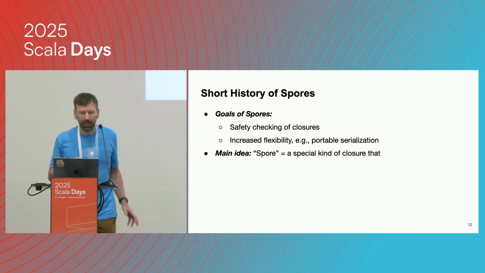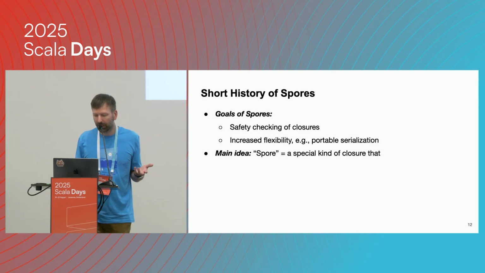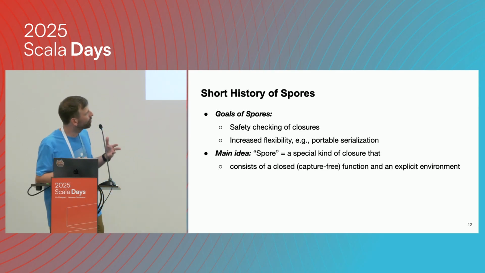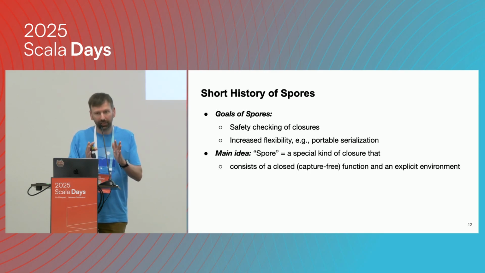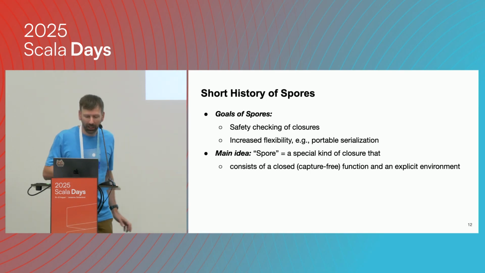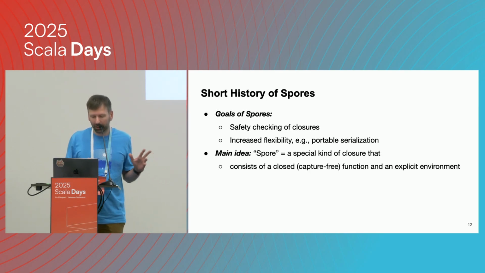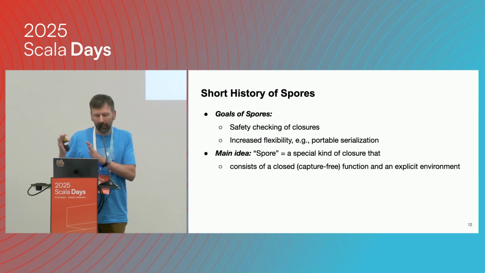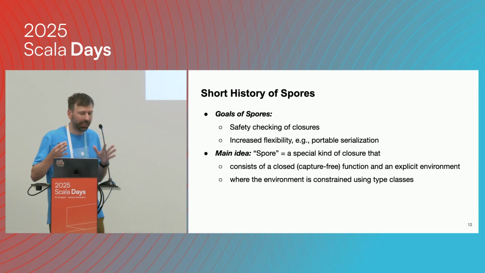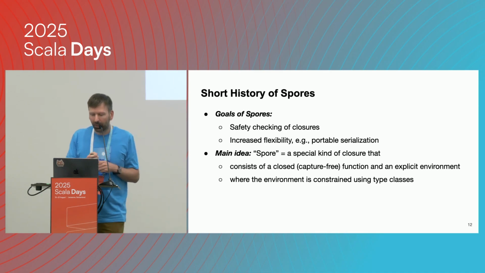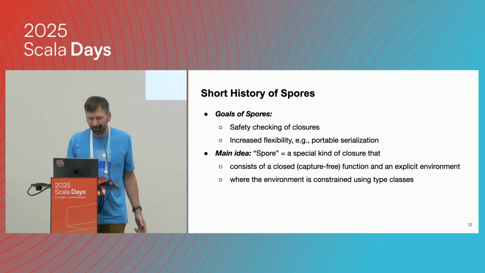So in a nutshell, a spore is essentially a special kind of closure that has two parts. It has a closed function, a capture-free function, a function that doesn't capture anything. Technically, that's called a closed function. And it has an explicit environment. And the environment can be constrained using type classes, and that's very powerful, because there's a lot of things we can now do.